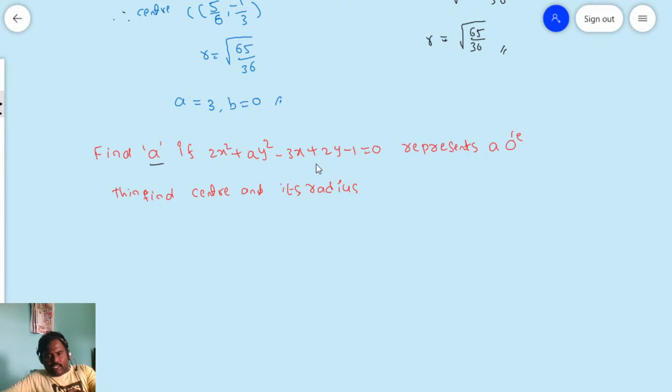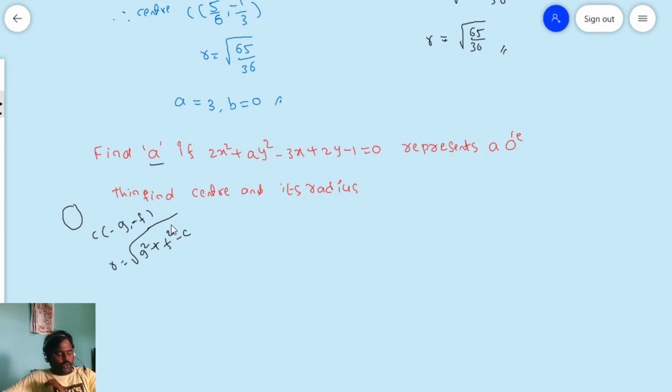Next. After that, is there any unknown? Check it here. There is no unknown. So write down the circle equation. So you will get the circle. Whenever you have a circle, can you get the center or not? What is the center? Minus g comma minus f in the normal form. If you know the center, you can get the radius also. What is the radius formula? Square root of g square plus f square minus c.